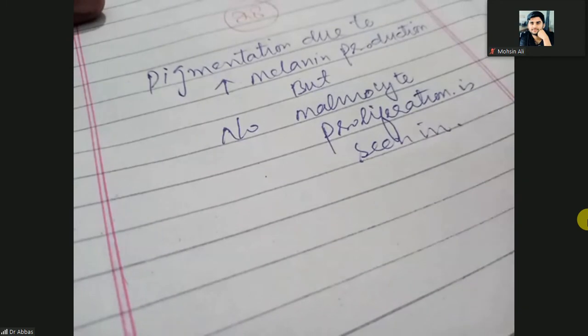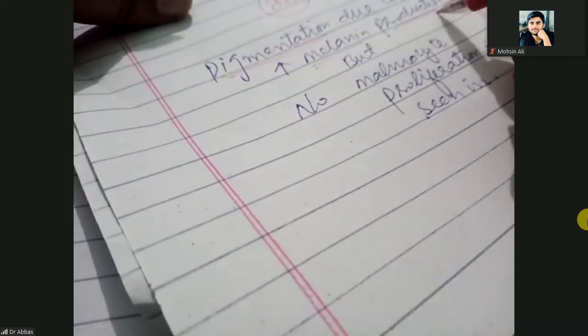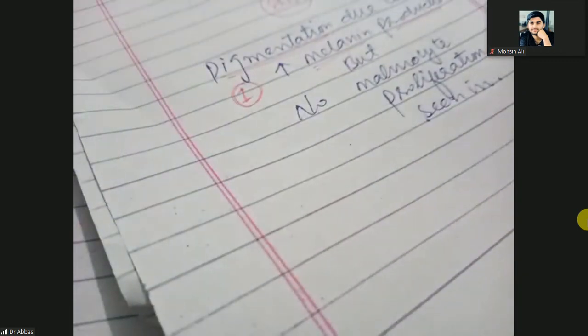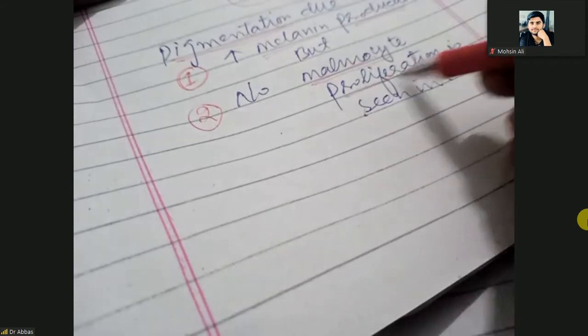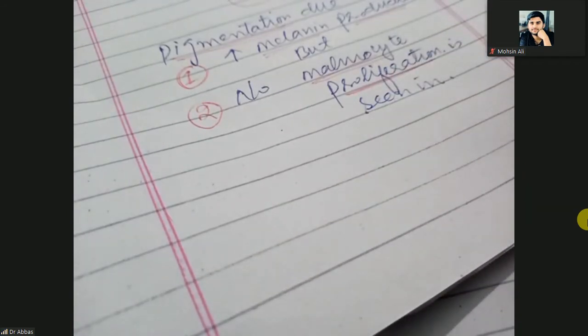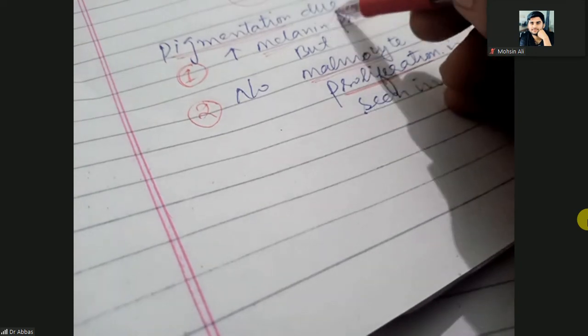So here are the two ways. One is pigmentation, meaning hyperpigmentation, that can be due to increased melanin production. Hyperpigmentation can be due to melanogenesis, or it can be due to an increased number of melanocytes, that is proliferation, as when there is a cancer. So hyperpigmentation can be due to increased melanogenesis or melanocyte proliferation.